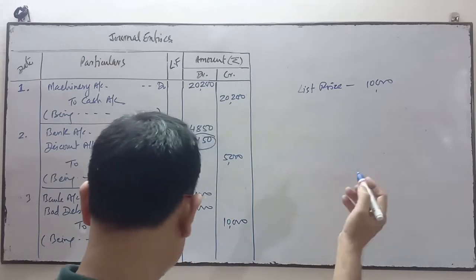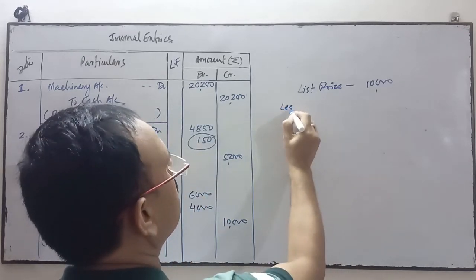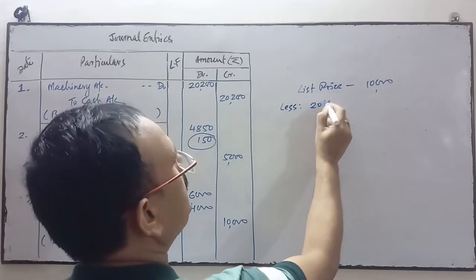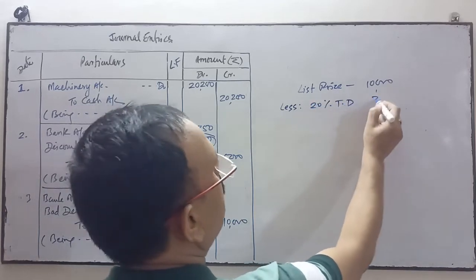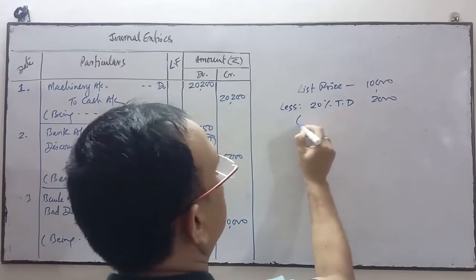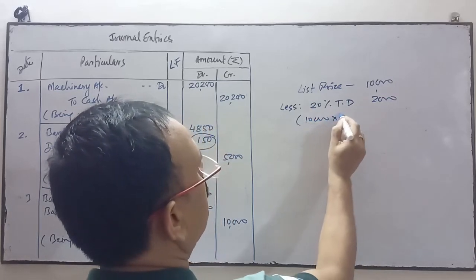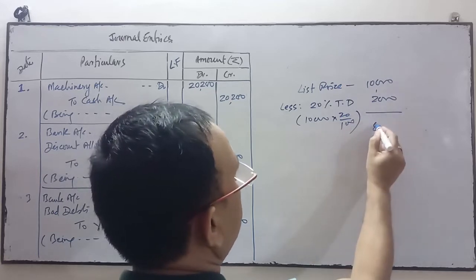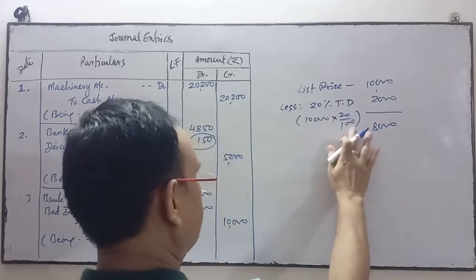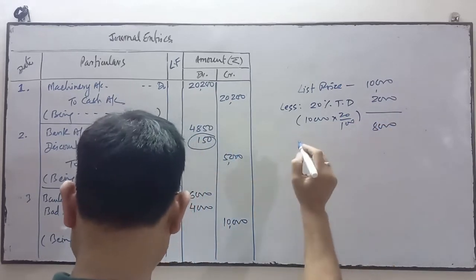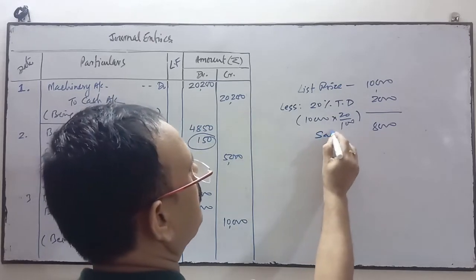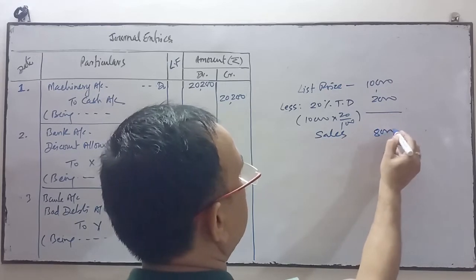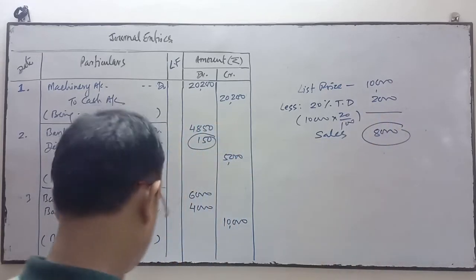Sold goods to Z, list price this much, less trade discount of 20%. So 20% of 10,000 is 2,000. So 8,000 will be considered as sales, after deducting the trade discount.